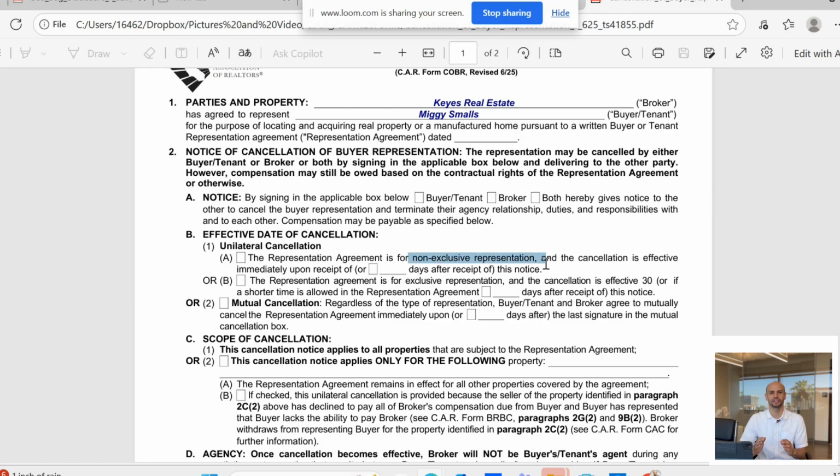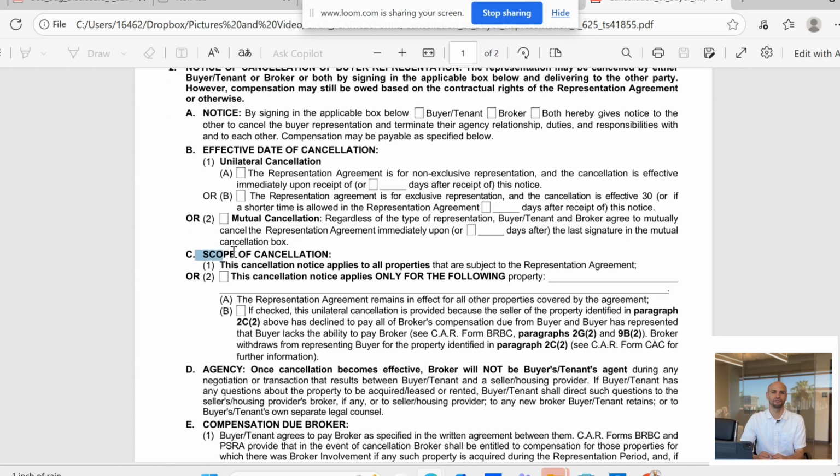1. Unilateral cancellation. If it was a non-exclusive representation, cancellation is effective immediately or after a set number of days you write in. If it was an exclusive representation, it's effective 30 days after receipt, unless your contract allows a shorter time. 2. Mutual cancellation. If both sides agree to end it, you can make the cancellation effective immediately or after a certain number of days from the last signature.